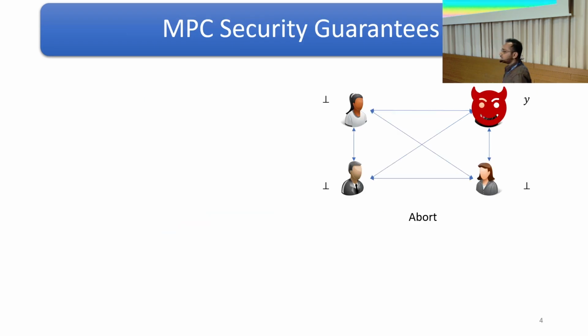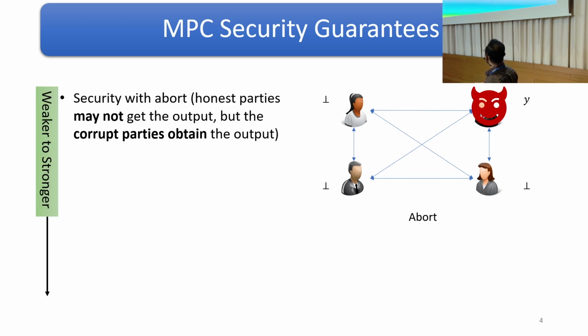In the literature, there are various MPC protocols, but depending on the security guarantees that they provide, they can be categorized primarily into three categories. The weakest one is security with abort, where an adversary can choose to abort a protocol. It can prevent the honest parties from learning the output, however, it can still get the output.